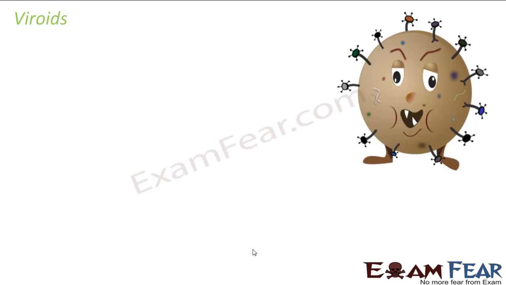Let us now talk about another type of organisms called viroids. Now, as the name says, they are very much related to viruses. So let us see what are they and how do they differ from viruses. The word viroid means virus-like. That means something which is very similar to virus. Now, if it is so similar to virus, why do we need to group them separately as viroids? Let's see why did we do that.